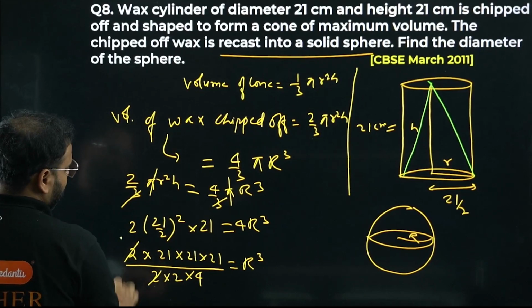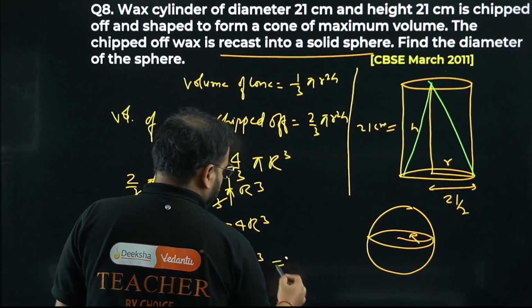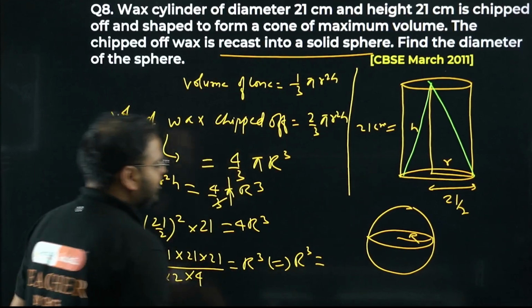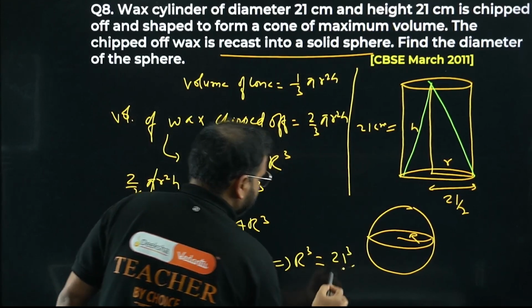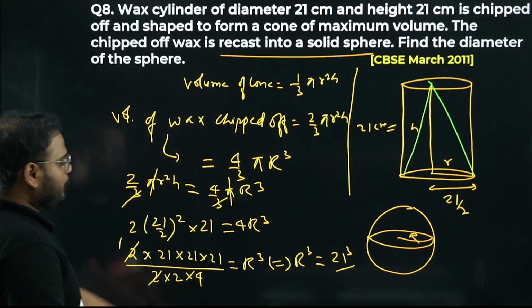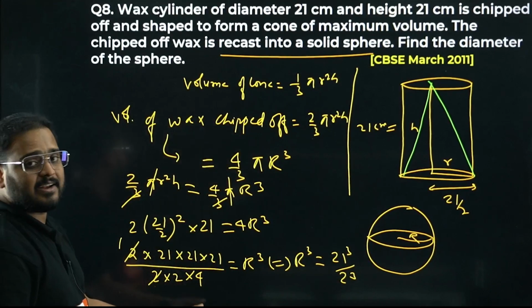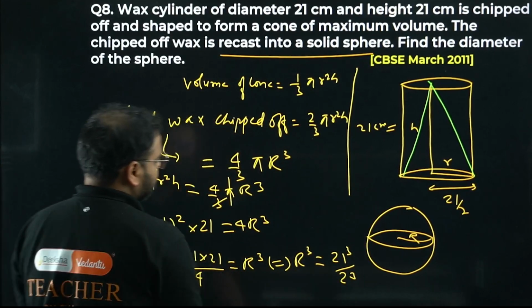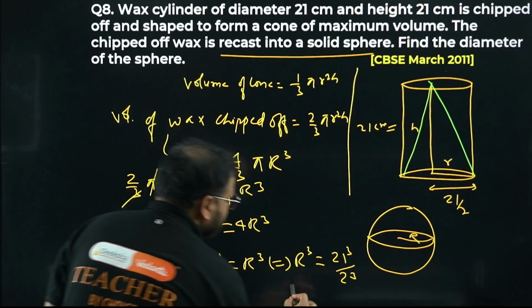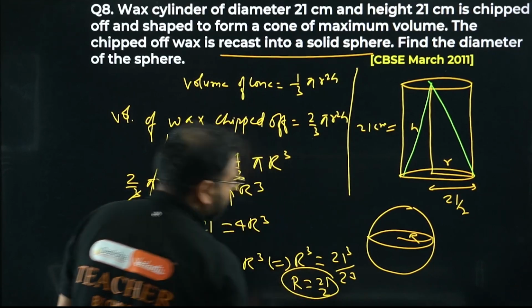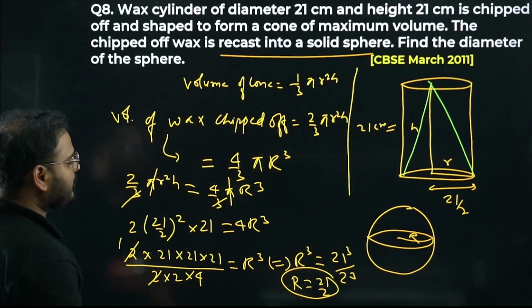What I'm getting, please check. I'm getting r cube equals numerator 21, 3 times. So 21 cube divided by 2 into 4, so 8. Which is 2 cube. Please check this out. 2 into 4 is 8. What is 8? 2 cube. So what I'm getting is the r value as 21/2. The r value is also coming as 21/2.